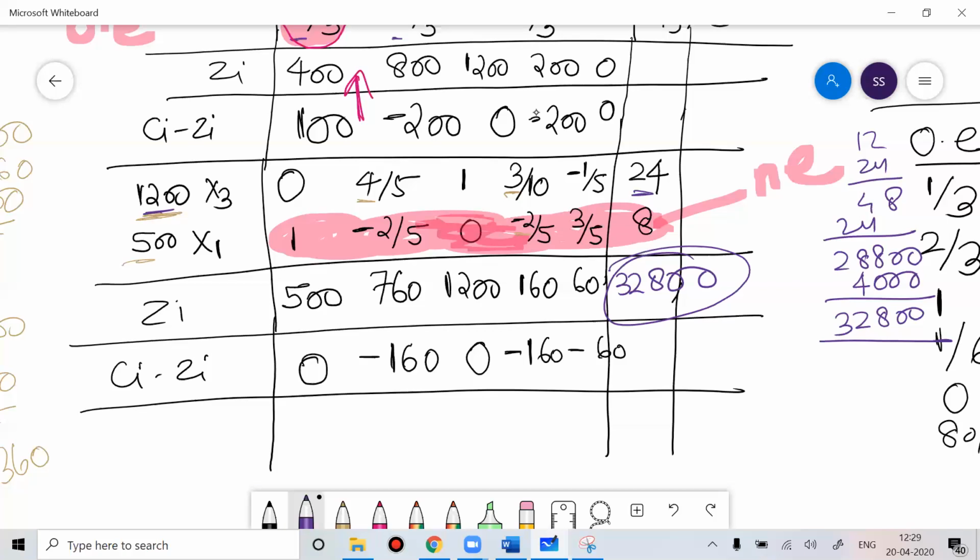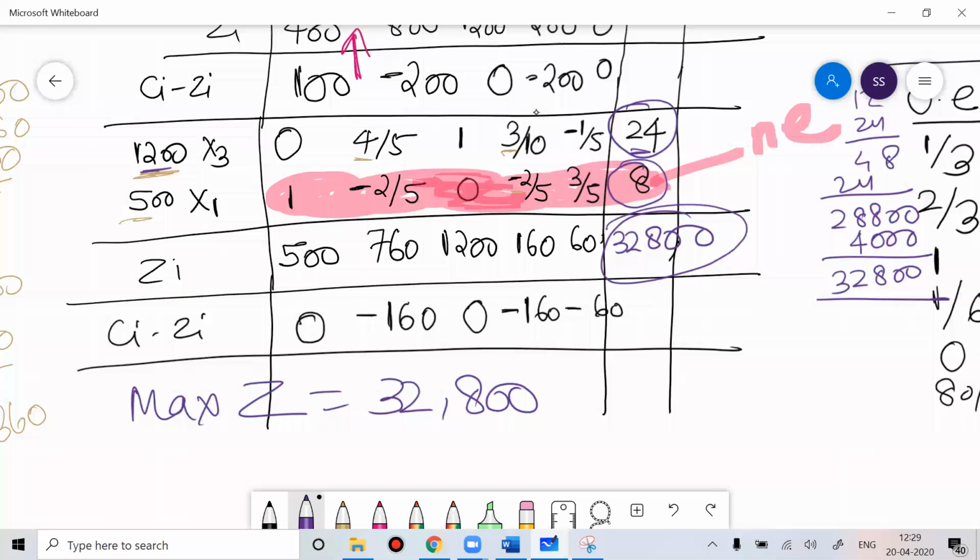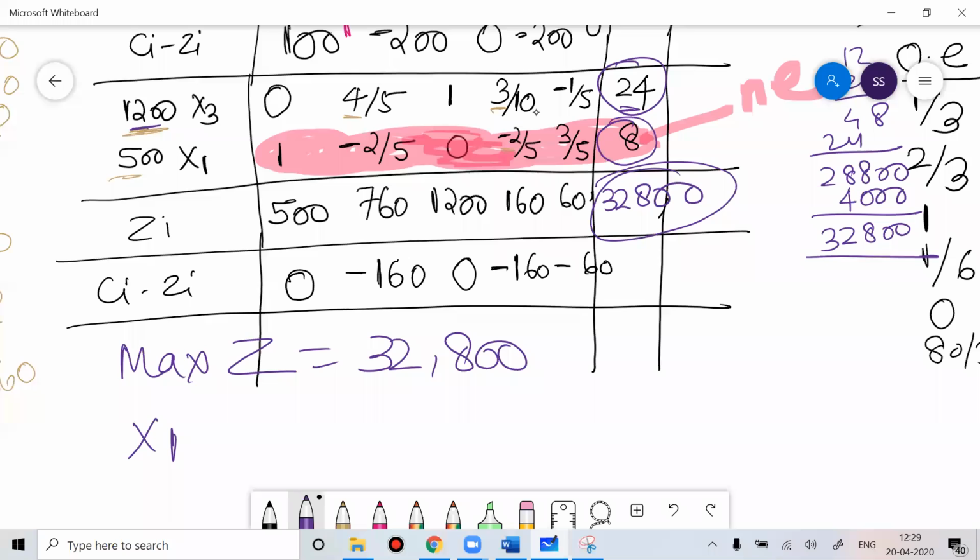So this is the maximum Z, and this is the value of X3, this is the value of X1. So finally, the maximum value of Z is equal to 32,800, where X1 is 8, X2 is 0 because X2 is not here, and X3 is equal to 24. Done.